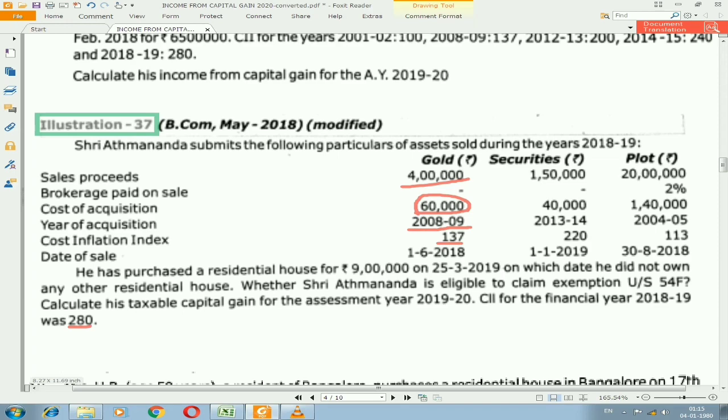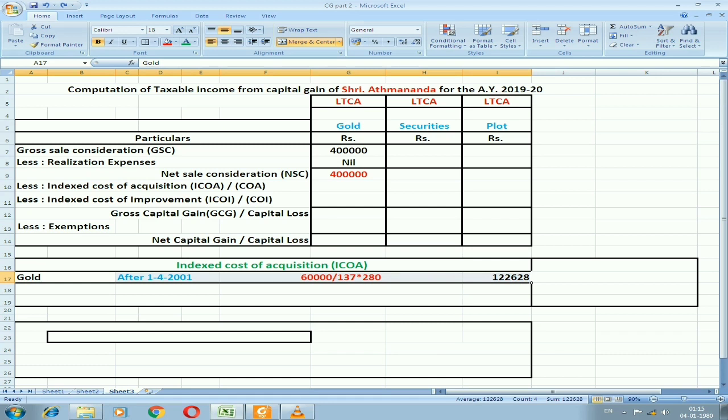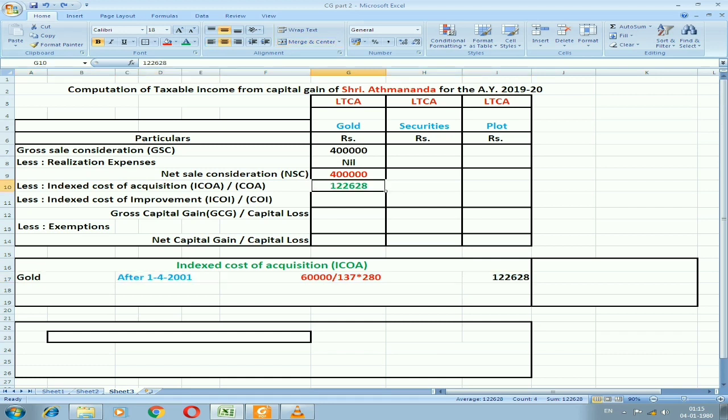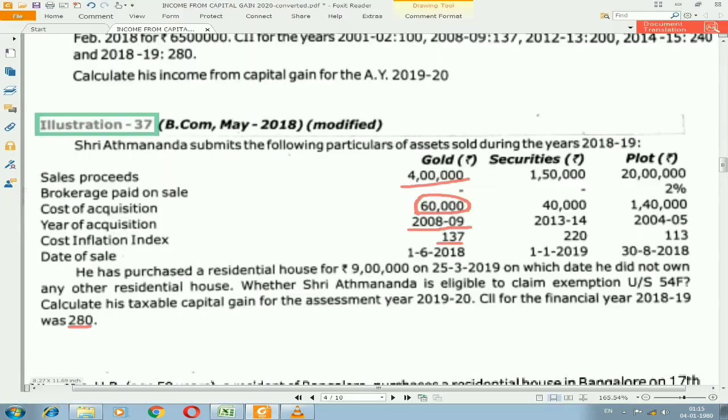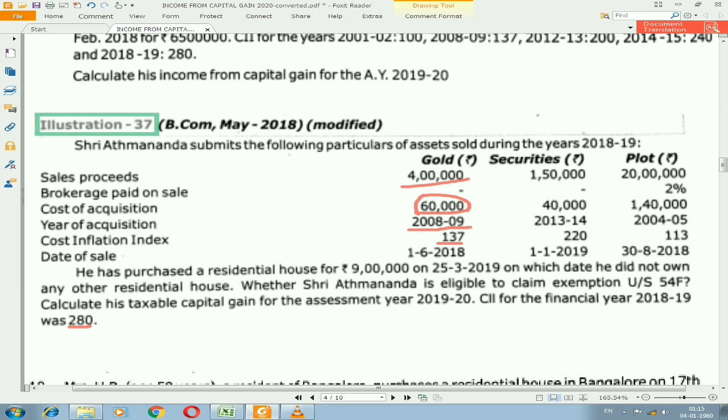So you can see this in the working note which I have done for gold after 1/4/2001. 60,000 divided by 137 into 280. I'll get 1,22,628. In the illustration, we don't have any improvements made on that gold, so it will be nil. Gross capital gain will be 2,77,372. So let us find out for securities.